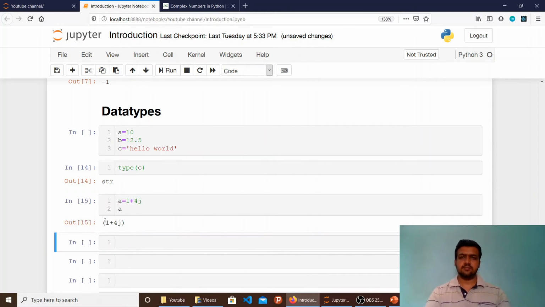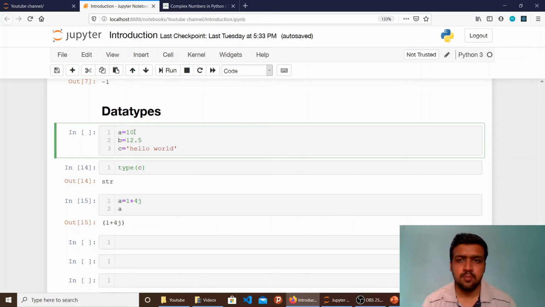As mentioned in this example, I have declared a equals 10. Suppose I write a equals 10.0, then it will detect it as a float. So you can tell the interpreter that you want this particular data type for your data. If you only want a number without any floating point representation, you can just remove the dot part, or if you want a floating point data type, you can simply add a dot, so that the interpreter will know that the programmer is interested in the floating point representation of a number.